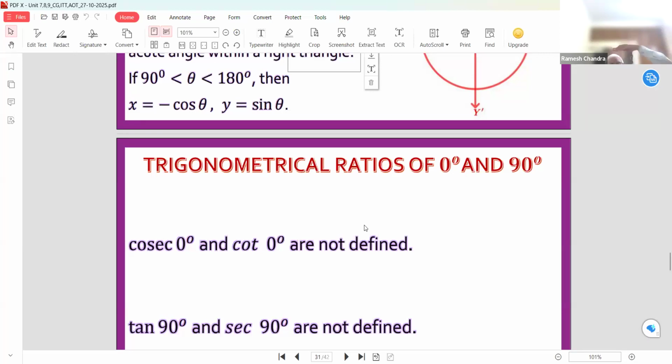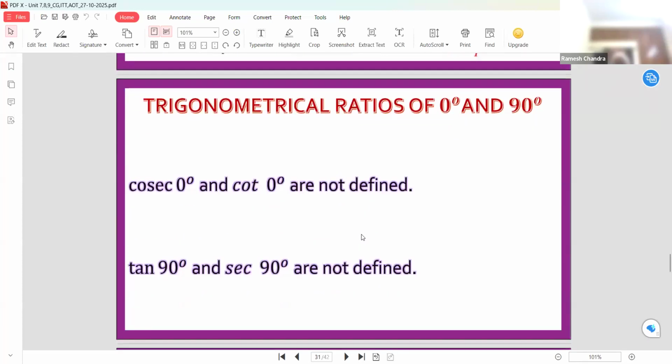After this discussion, we will take up what is undefined, what is infinite, and what is indeterminate. Similarly, tan 90 degree and sec 90 degree are also not defined, because these things fall in the category of the undefined.